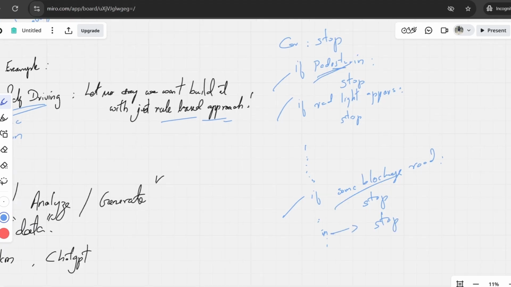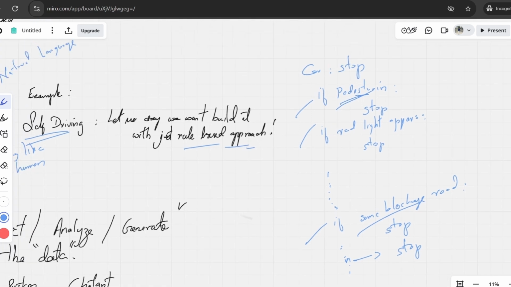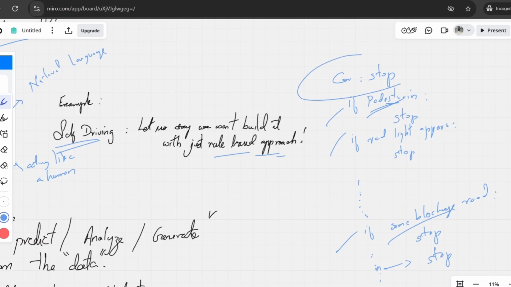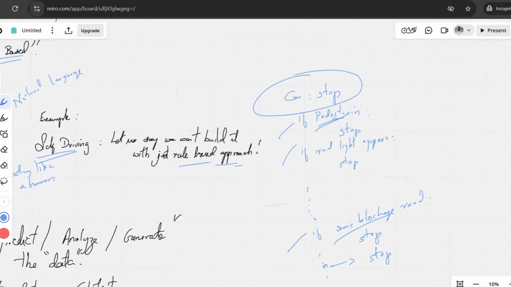So you can't code all the conditions, or it's technically very hard to code, to build a self-driving car on its own. And this is just one problem we are solving: a car is running and we have to stop it, right? That is one problem we are trying to solve using a rule-based approach, based on conditions. We can solve it, but it will take a lot of iterations and improvements, and it will be very hard to build with this approach, right?